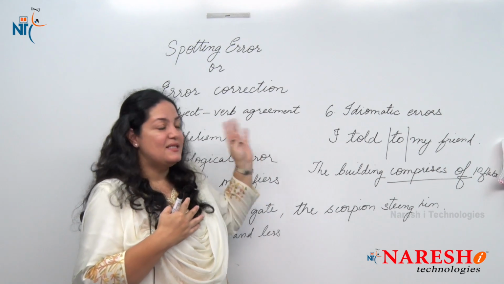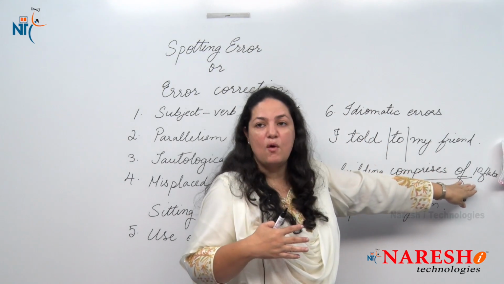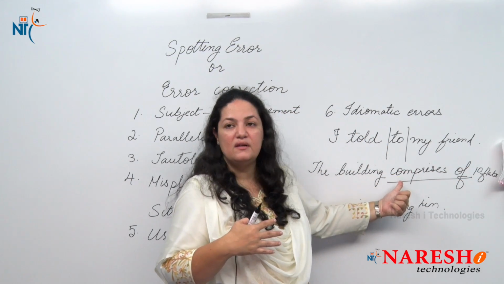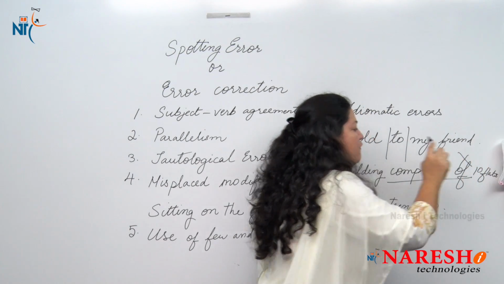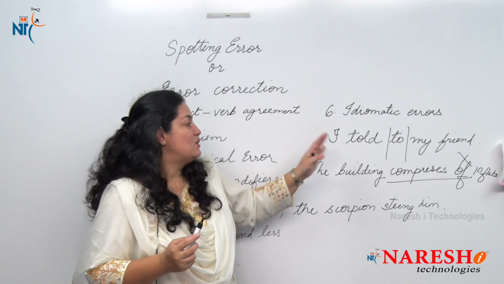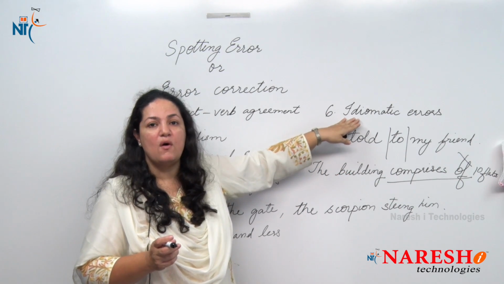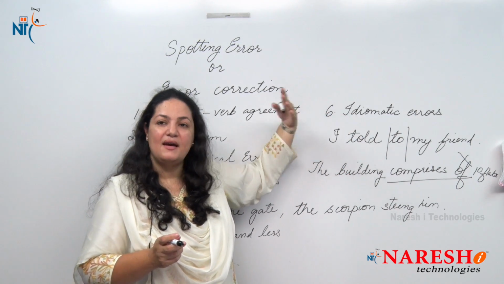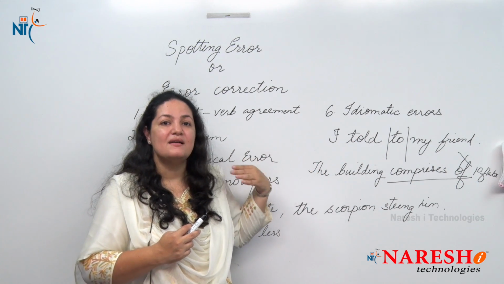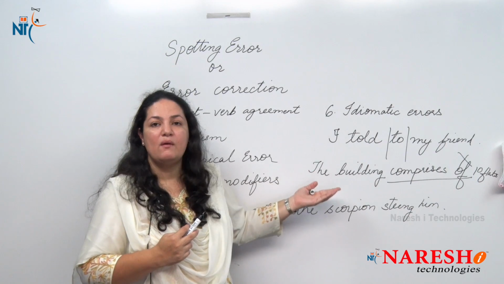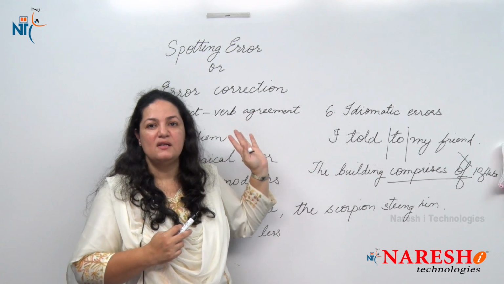So here you can say it's a tautological error, or again it's an idiomatic error because you don't need of here. Of is already included in its meaning. So we say the building comprises 10 flats and of is not required. So this is an idiomatic error, and mostly this is where we go wrong in identification. We think it is right because we hear people saying it or we ourselves use it that way, and that is where we go wrong. And this needs to be checked. This is one of the important points for spotting errors.